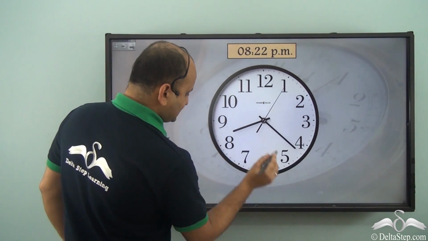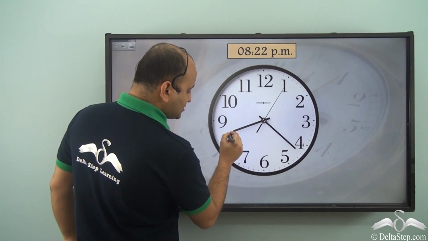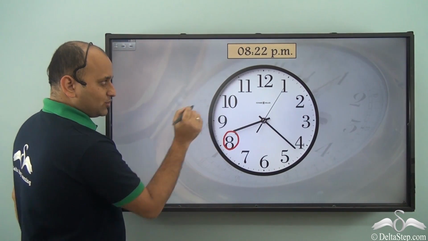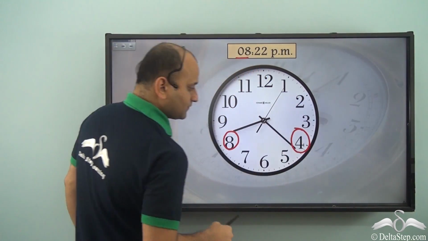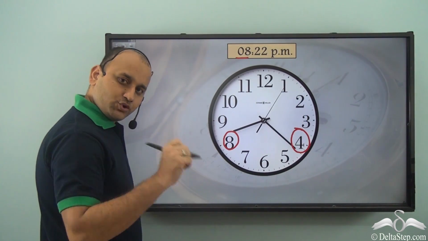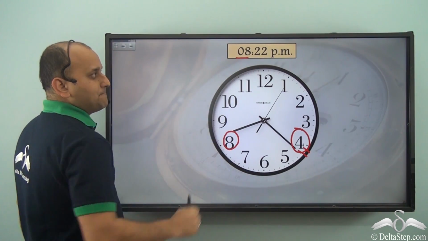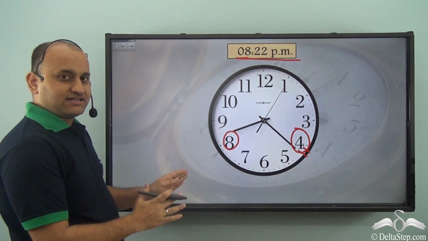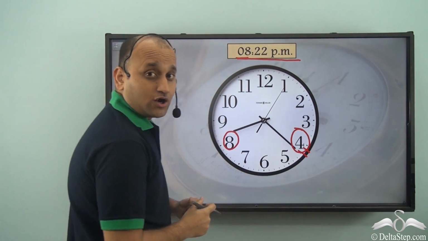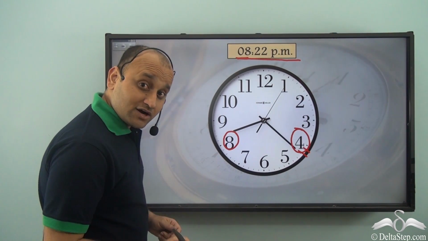The hour hand is pointing between 8 and 9, so it's 8. So this is 4, so we are talking about 5 into 4, 20 minutes, and then 2 more divisions. So it's 22 minutes, and the time is 8:22 p.m. So that's the time in the 12-hour clock. Now, what is the time in a 24-hour clock?